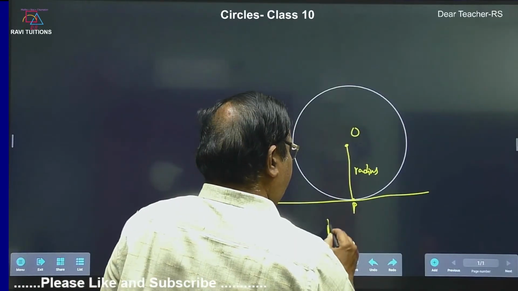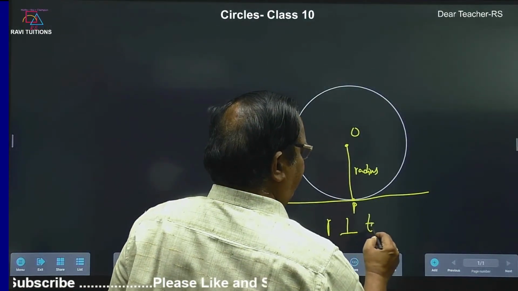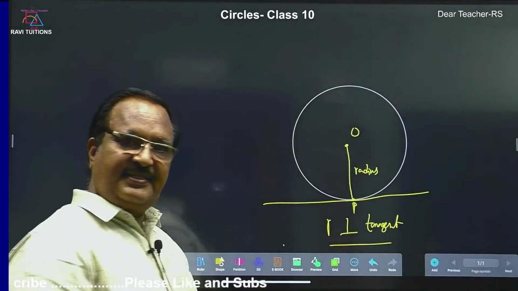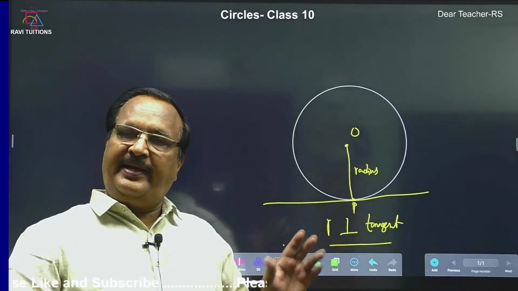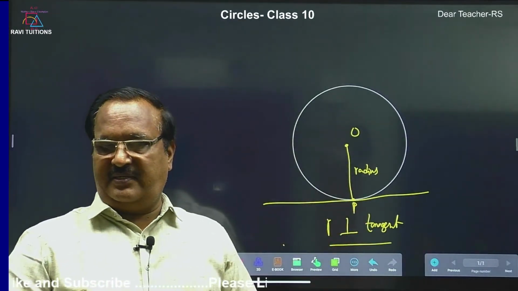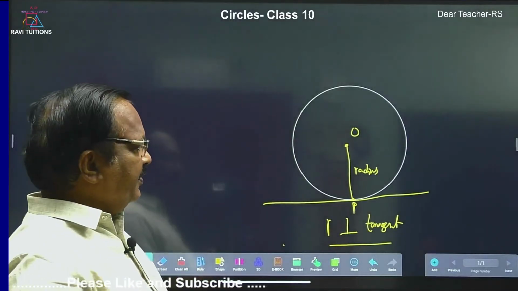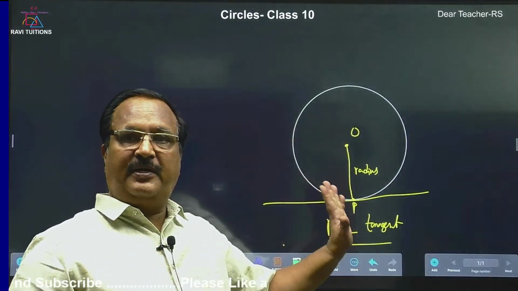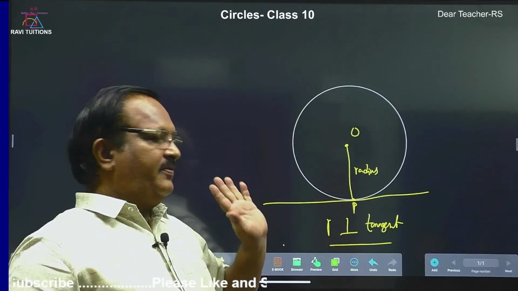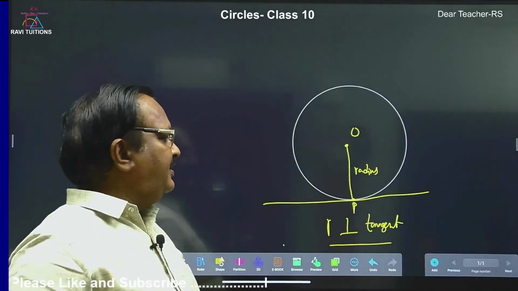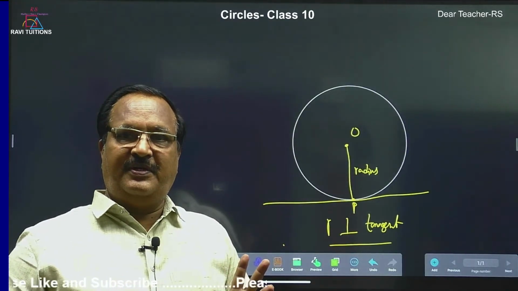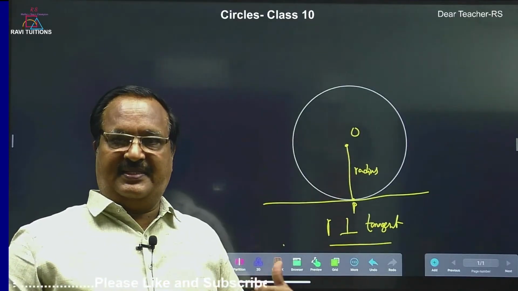Radius is perpendicular to tangent. This is theorem number 1. Radius is always perpendicular to the tangent at the point of contact. Please remember, at the point of contact, radius is perpendicular to the tangent. So, this is theorem number 1, concept number 1 also. There is a proof for this in the examination.